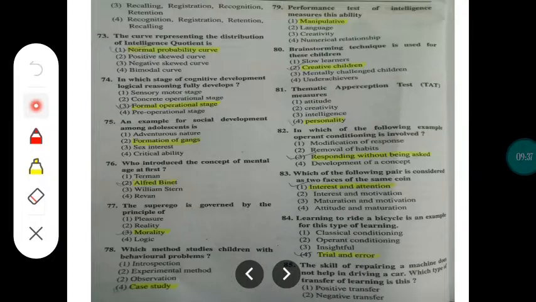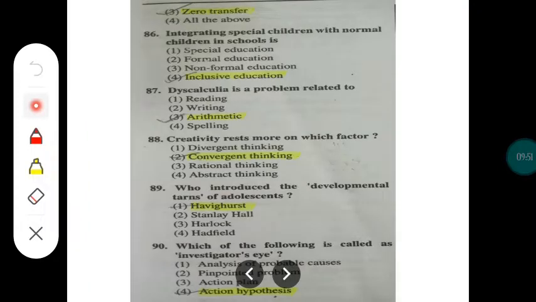Question number 85. The skill of repairing a machine does not help in driving a car. Yes, is it right or not? Yes, it is right. Which type of transfer of learning is this? So here the correct option for this is zero transfer. Yes, zero transfer is the type of learning. Question number 86.